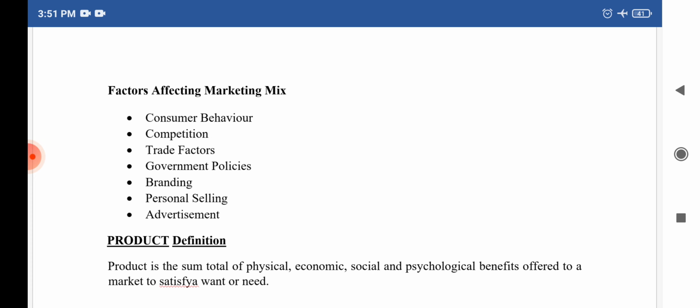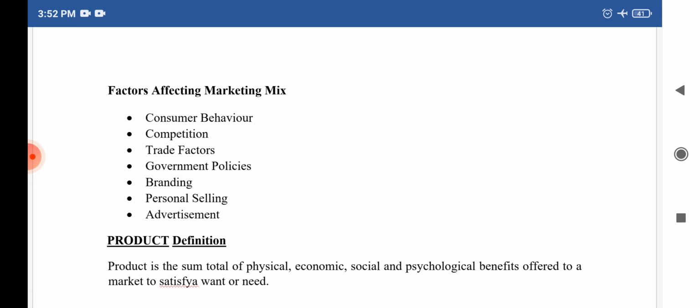Next one, branding. The company has to take a decision with regard to brand policies, brand promotion and trademark. The next one is personal selling. It is the most important factor in the formulation of the marketing mix, so the marketer needs to give more attention to personal selling. And the last one is advertisement: what kind of advertising strategy the company wants to have, the media methods, and the cost that may be incurred on advertisement. So all these are important factors which may affect the marketing mix.